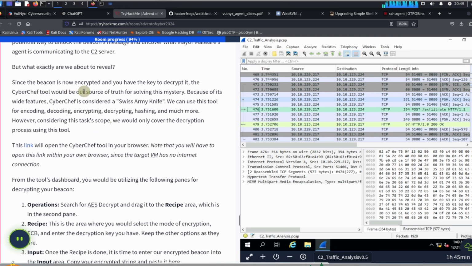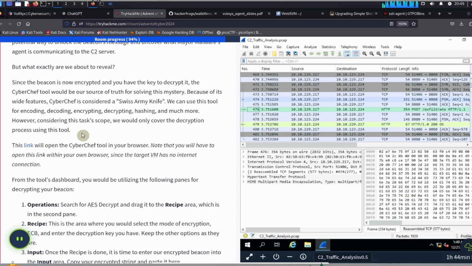Since the beacon is now encrypted, and you have the key to decrypt it, the CyberChef tool would be our source of truth for solving the mystery. Because of its wide features, CyberChef is considered a Swiss Army knife, and we can use this tool for encoding, decoding, encrypting, decrypting, hashing, and much more. However, considering this task scope, we would only cover the decryption process using this tool.